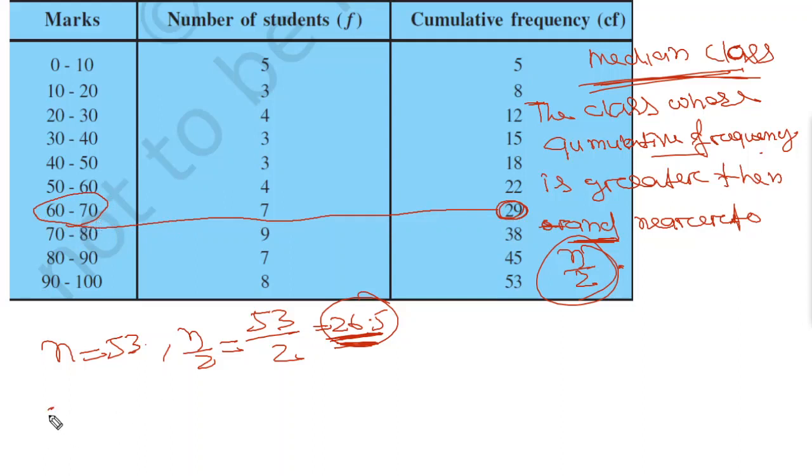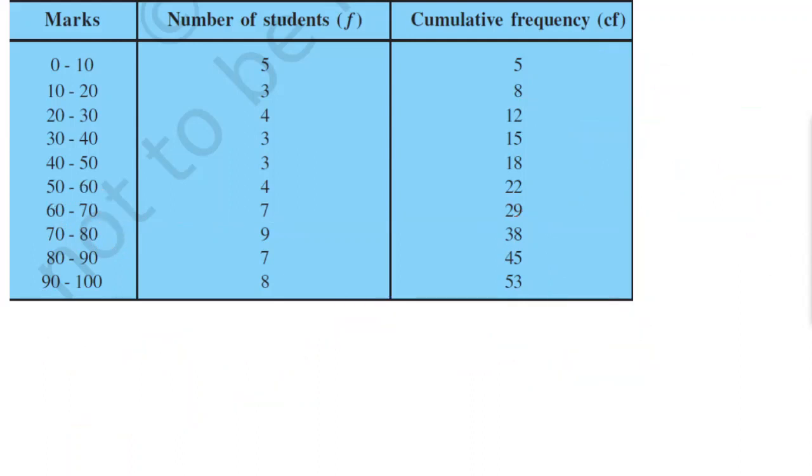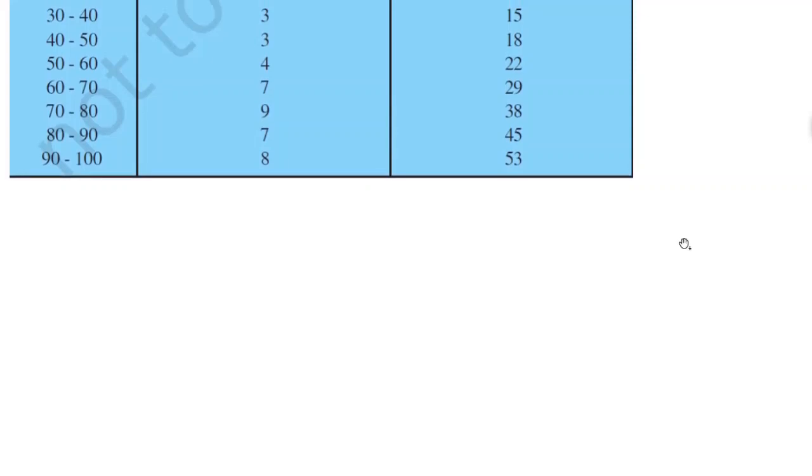So we can say 60 to 70 will be the median class. So this is the first thing you have to identify. Then we can move into the solution section. Now I will delete it. Please remember that 60 to 70 is the median class.